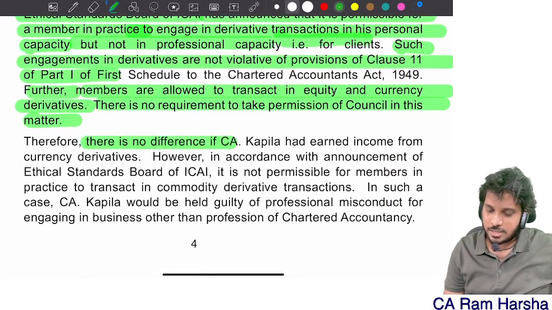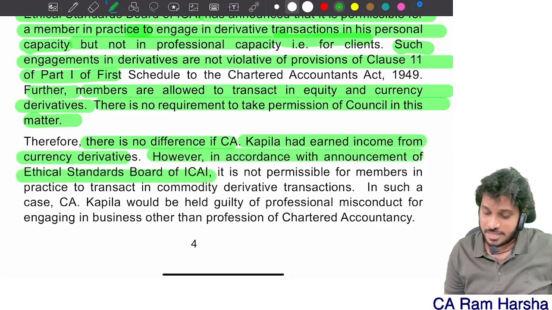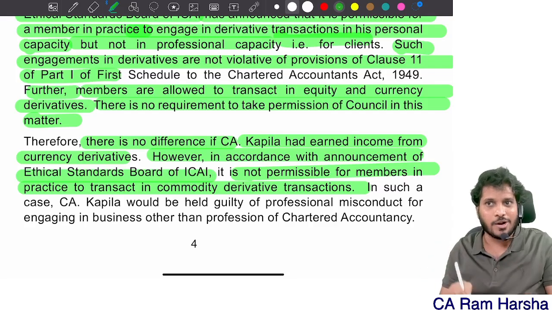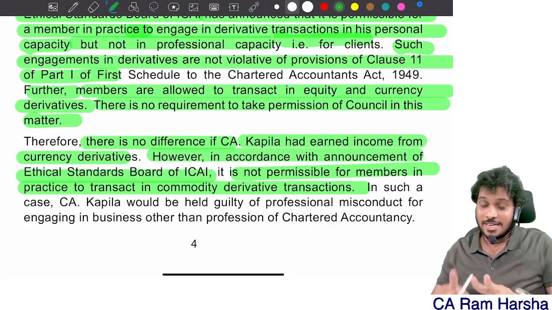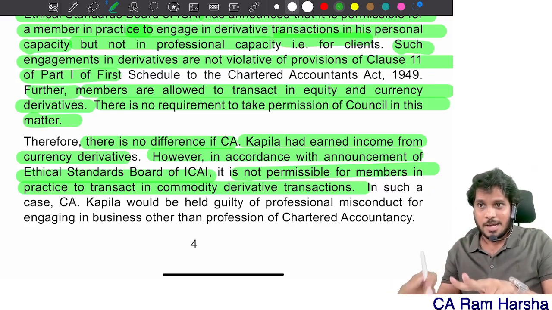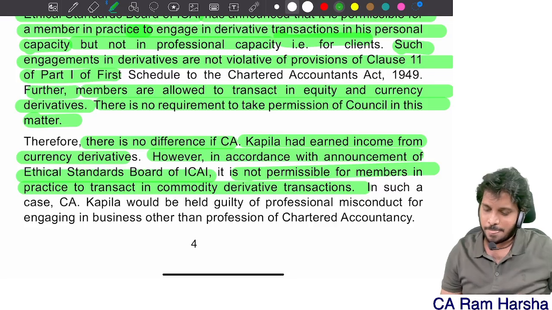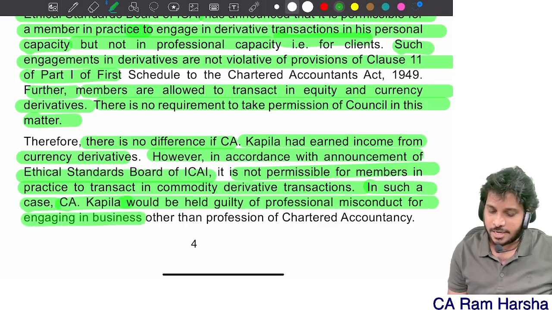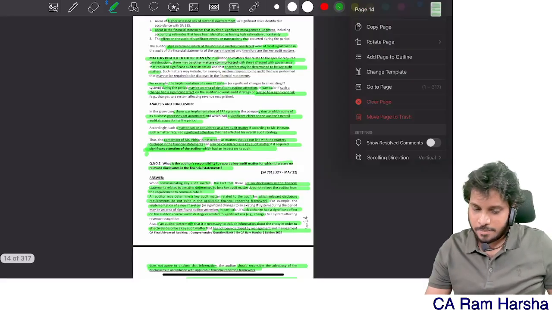Therefore, there is no difference if CA Kapil had earned income from such currency derivatives. However, in accordance with the announcement of the ethical standard, it is not permissible to transact in commodity derivatives. Yeah, correct. We discussed this point already somewhere in the question bank or illustration. Trading in commodity derivatives is not permitted, but trading in currency and equity derivatives is permitted. Remember we discussed this in our class? In such a case, CA Kapila would be held guilty of professional misconduct for engaging in business other than profession of accountancy. For example, in our question bank itself, we will see.